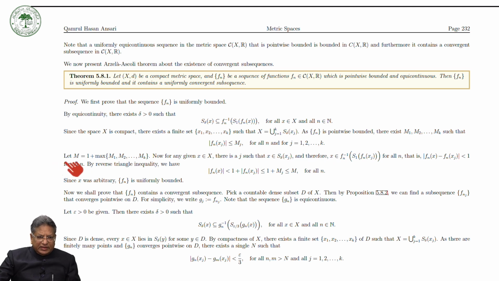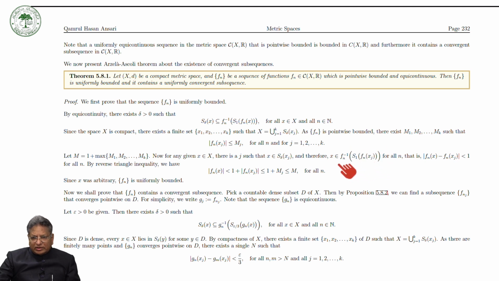Now we take M, capital M, equal to 1 plus the maximum of m1, m2, ..., mk. Now for any given x, there is a j such that x lies in the open ball with center at xj and radius delta. It means that you can take this, and this is a subset of this one, and therefore x lies in this.